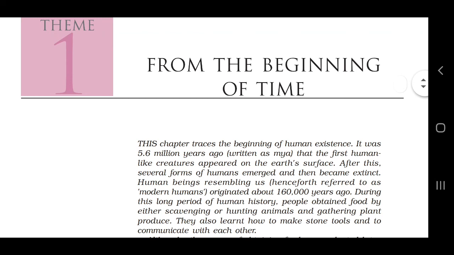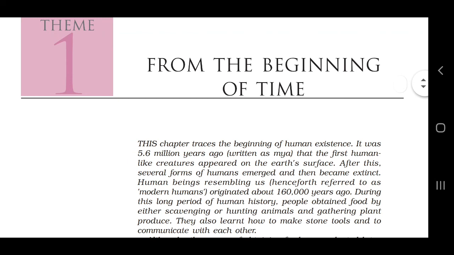Scavenging is similar, depending upon leftover food. Secondly, they used to gather food by hunting animals. Thirdly, they gathered plant produce. In this way they were obtaining their food for their survival.